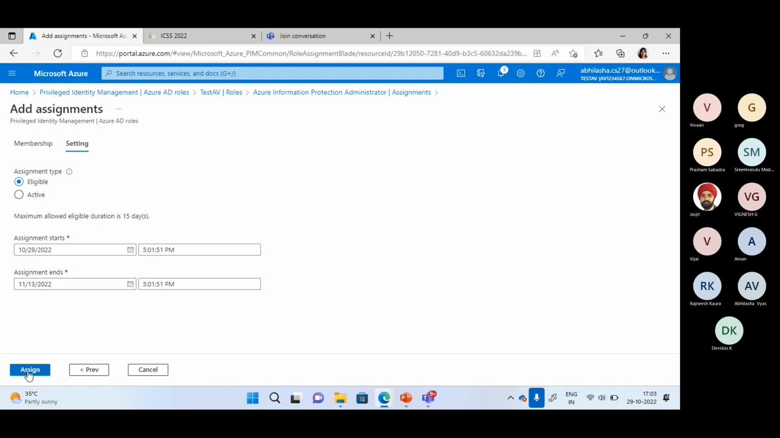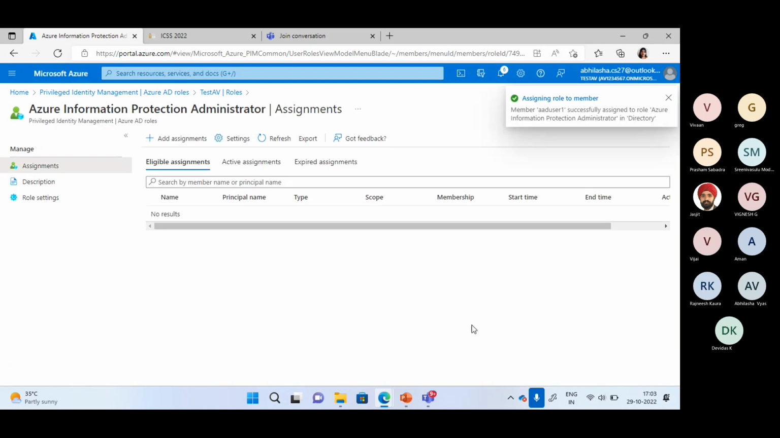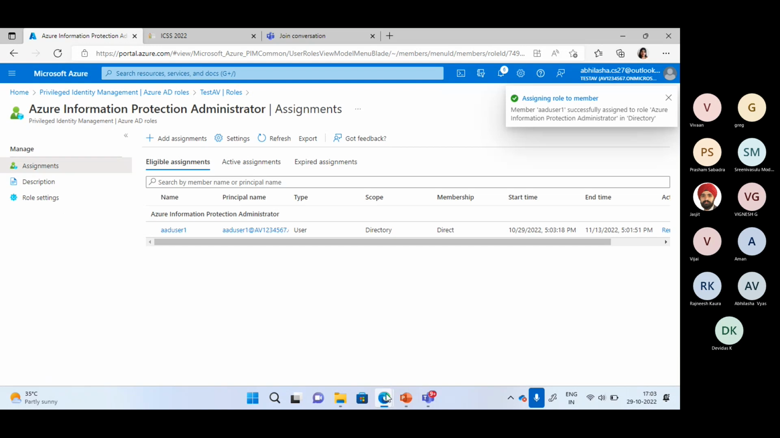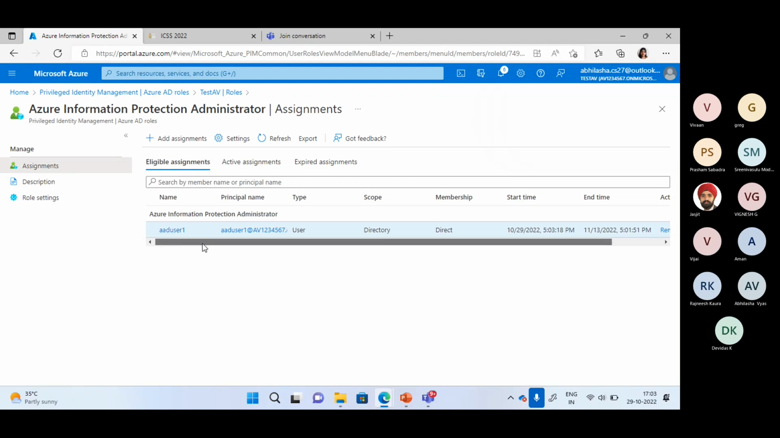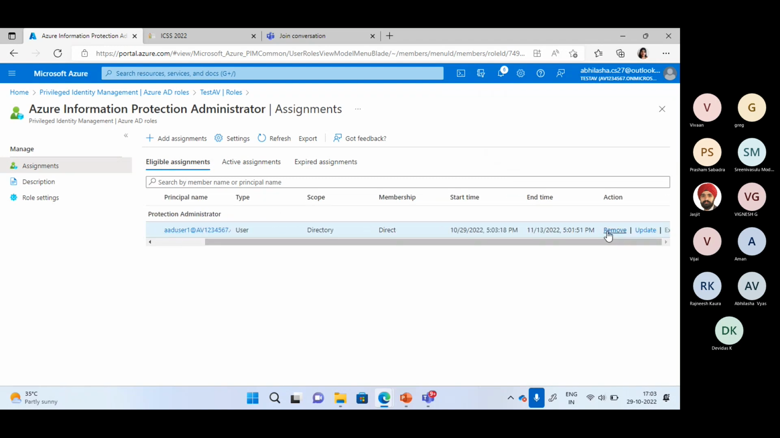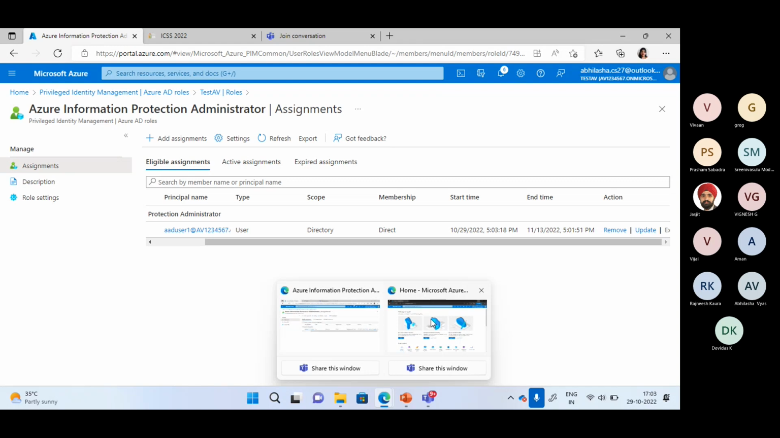Then I'm going to assign this role to the specific user. We can go and check the users as well. So here also we can see that in the eligible assignments, I have this AAD user 1. I can also remove this role. And if I want to do any updations, like I want to change the duration, I can also do that. I will go to AAD user 1 account here.